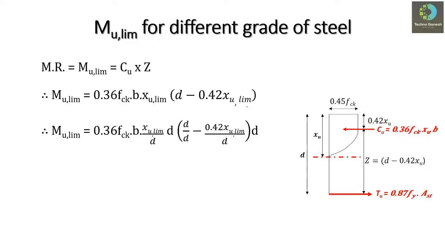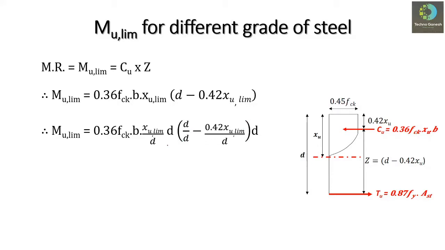Let us divide and multiply by d, small d. So we'll get the equation like 0.36 fck b into Xu limiting divided by d into d. Here we have purposefully multiplied and divided by d.